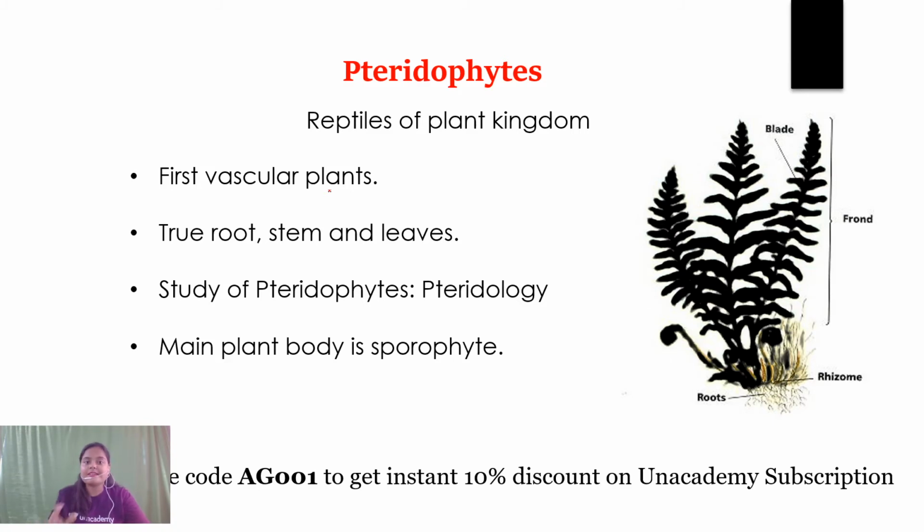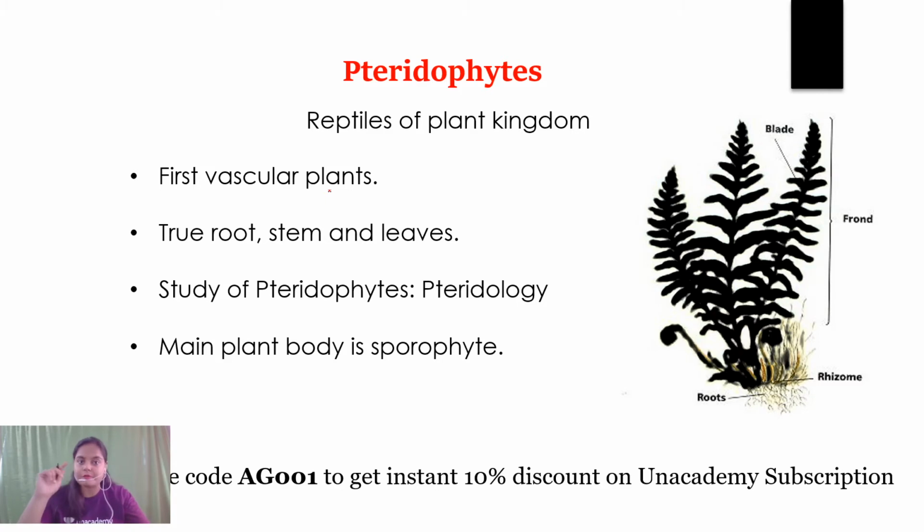But pteridophytes are the first successful land plants. Like reptiles, they were the first successful land animals. Similarly, pteridophytes are the first successful land plants. And what makes pteridophytes the first successful land plants? But mark my word, I'm not saying that pteridophytes are the first land plants. They are the first successful land plants.